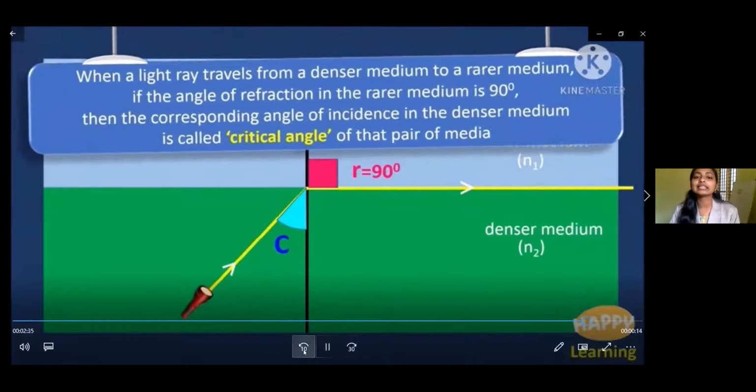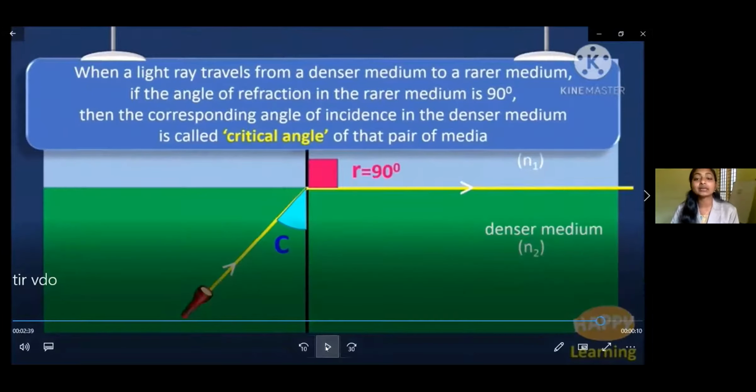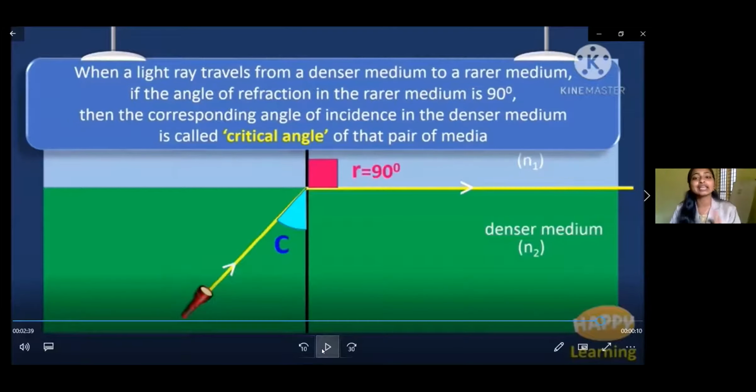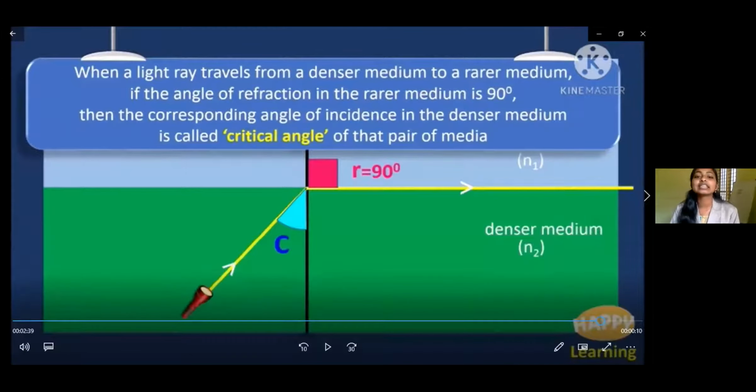Now we can define the critical angle: when a light ray travels from a denser medium to a rarer medium, if the angle of refraction in the rarer medium is 90 degrees, then the corresponding angle of incidence in the denser medium is called the critical angle of that pair of media.